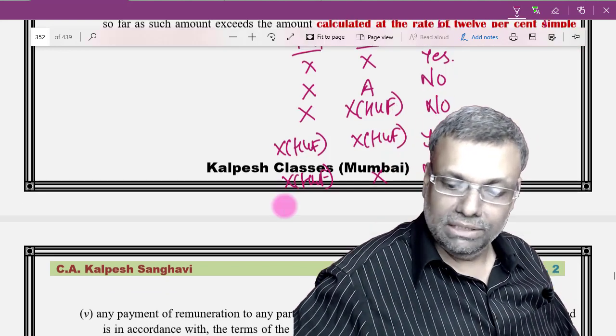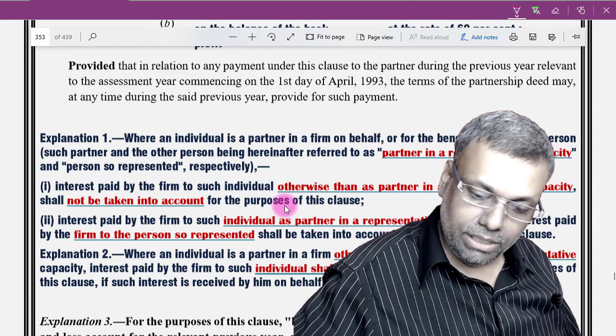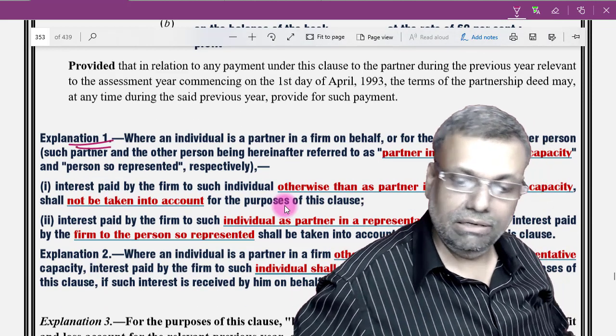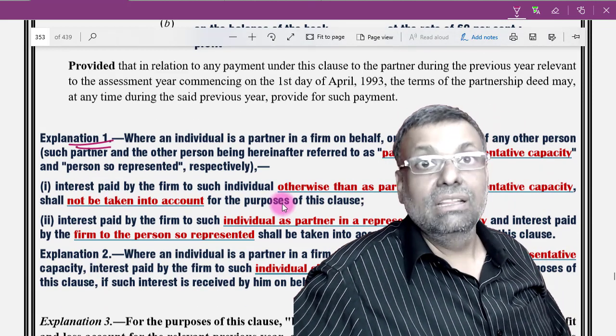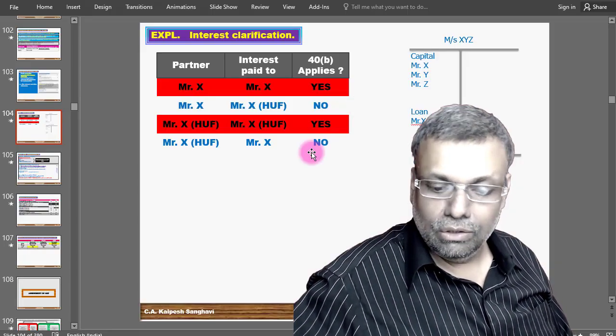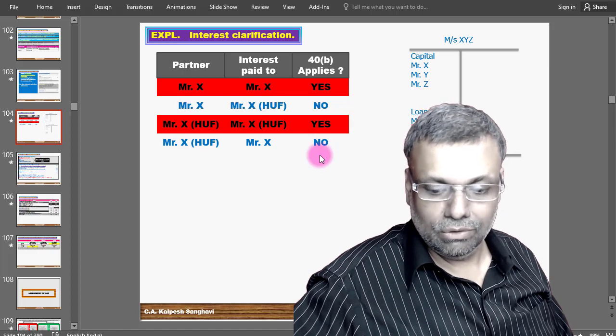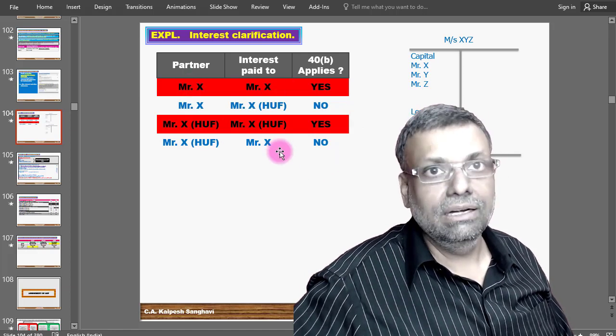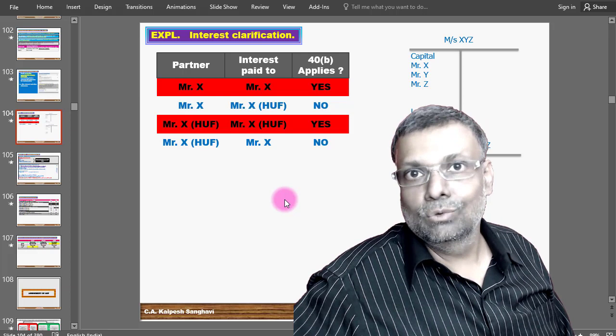Now all these summary points, friends, are already provided to us in the explanation here. Listen very carefully. I have already given this explanation in the technical way in the simplified version of our notes also, where one is the partner and the interest is paid to another one. But students should not get confused.